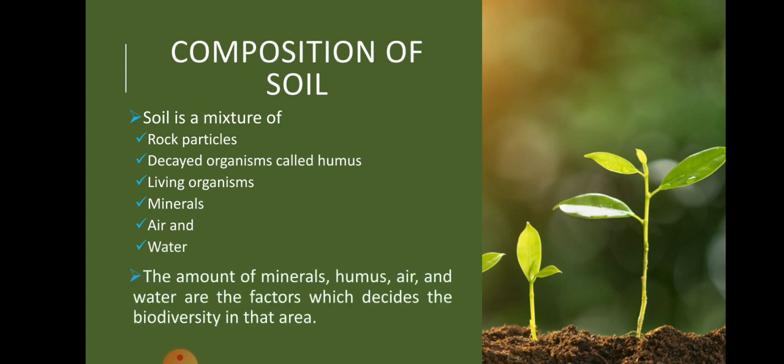The amounts of minerals, humus, air, and water are the factors which decide biodiversity in that area. If the amount of minerals is more, then the diversity in that area will be more.